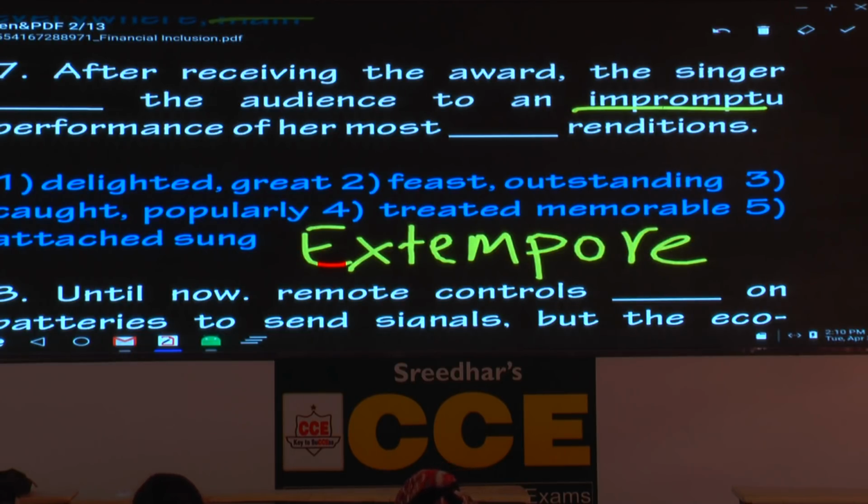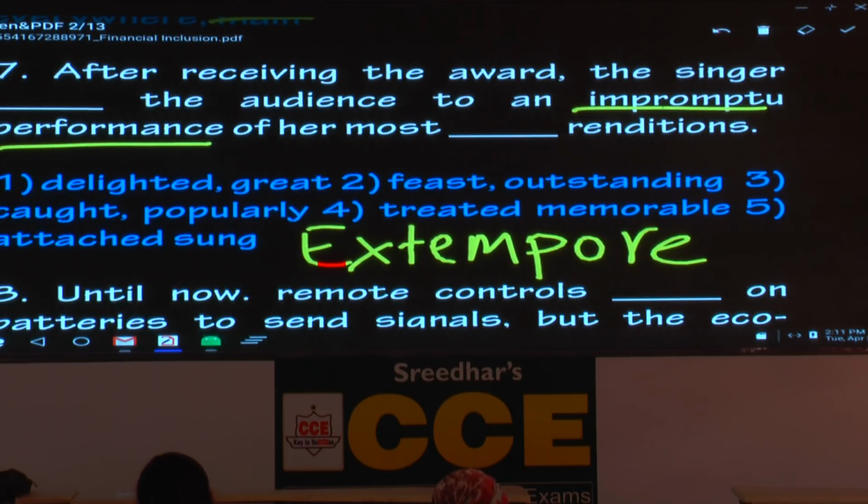Write the combination word: speech, extempore speech, without any preparation. Meaning is the same. When you say impromptu, no preparation. Extempore, spontaneous, no preparation. But the word combinations are different. Impromptu goes with performance. What is the next word here? Performance. That is a combination. And extempore goes with a speech, a presentation.